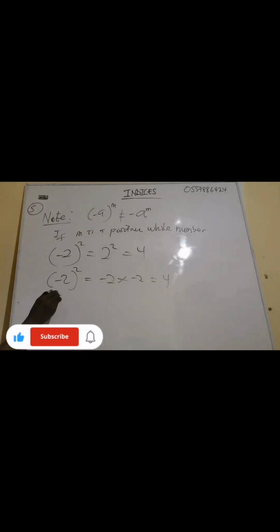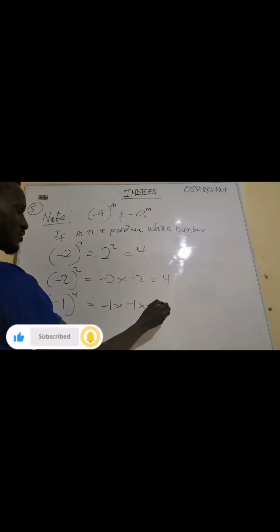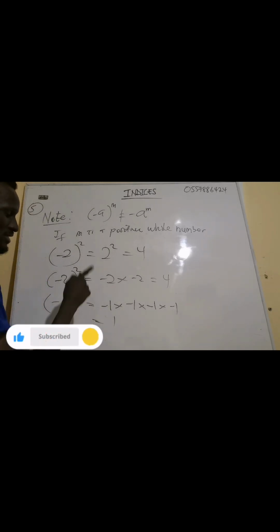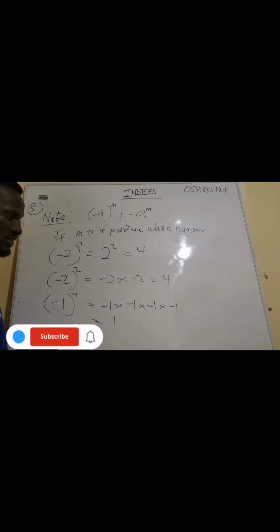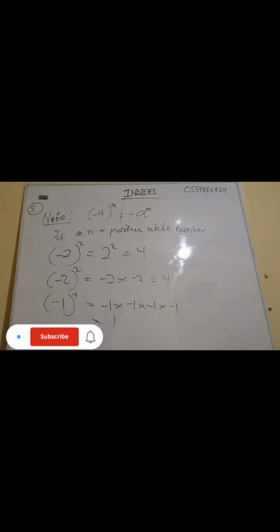Now if I have negative 1 exponent 4, 4 is an even number. Negative 1 times negative 1 times negative 1 times negative 1. So everything will give us 1. Negative times negative is positive, times negative is positive, times one negative will give us this. Don't forget, when the exponent is an even number, this is what we are going to get. So I have made myself clear, right?